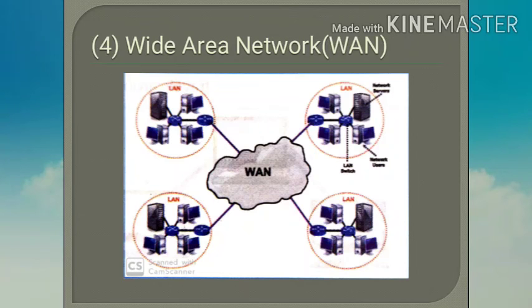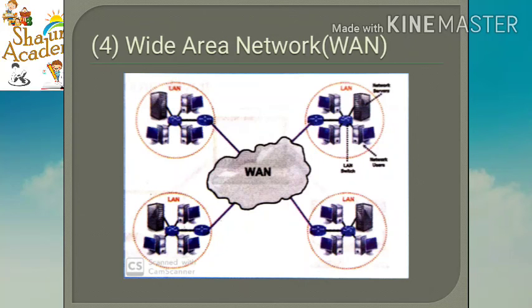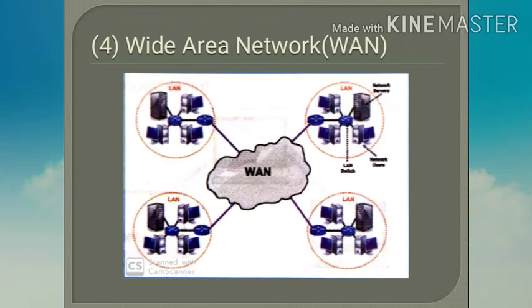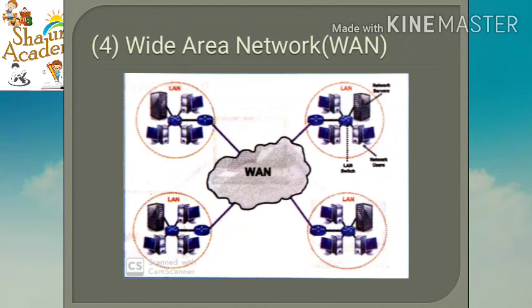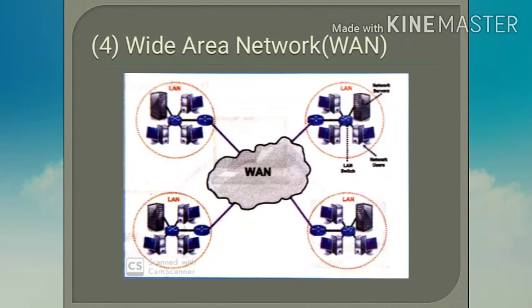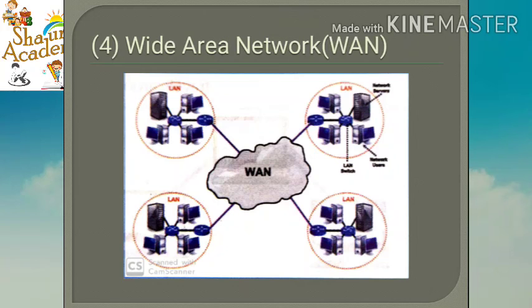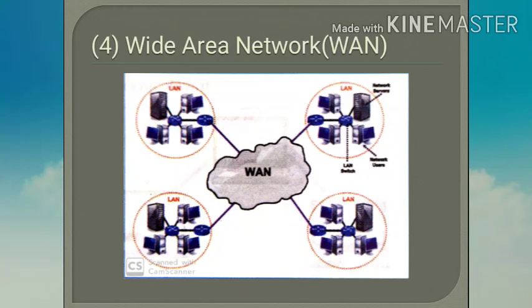In short, we can say in personal area network, the devices are connected with a single or individual workspace, means a single computer. In local area network, the computers and devices of the same building or same campus can be connected.